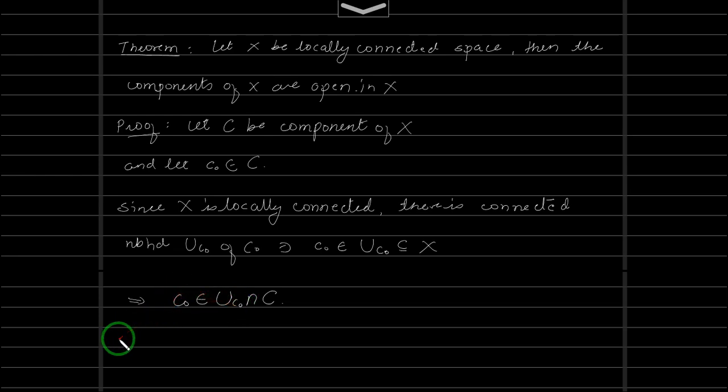So this implies the union of C and UC0 is connected. Why is it connected? Because both C and UC0 are connected and they have a point in common. Of course, C will be inside this C union UC0.